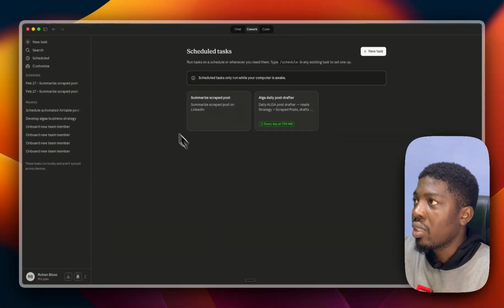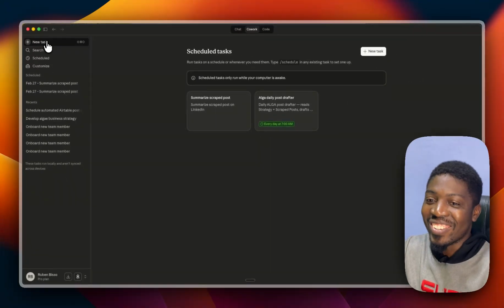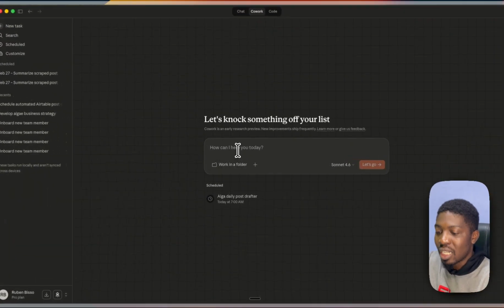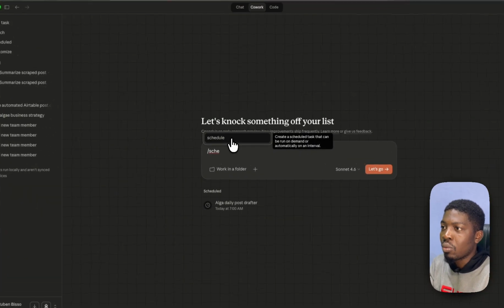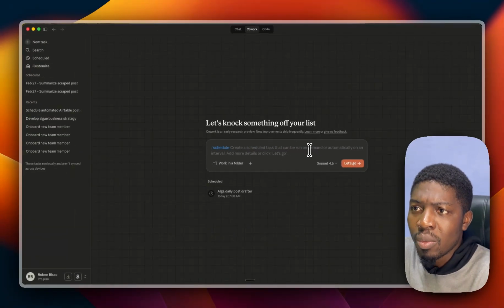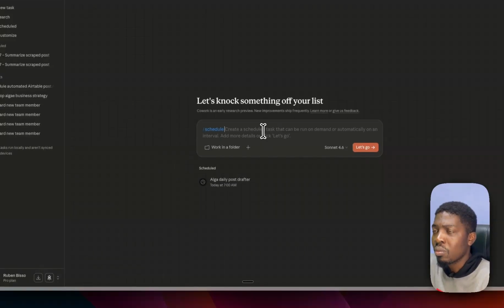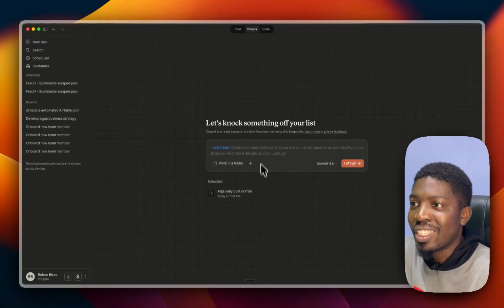Now, to create a schedule task, let's come here to new task. You create a new task to create a schedule task. What I'm going to do is say /schedule, then I'm going to press schedule. You can see you have this help text: create a schedule task that can be run on demand or automatically on interval. So I'm going to use Whisper to record my voice.